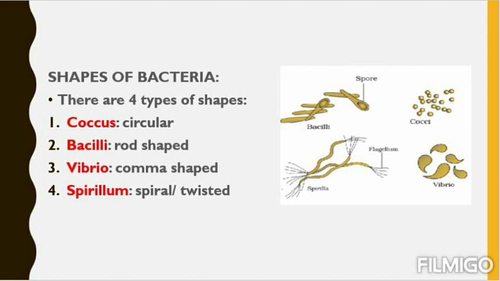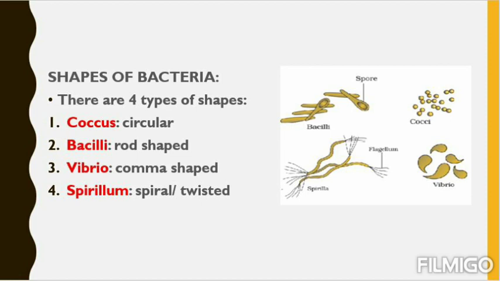Spore means we read in the reproduction only. The spore can develop into a new bacteria. That spore will shed from the mother body, then it will develop into a new bacteria. Then we'll come to vibrio. Vibrio means comma shaped. Then spirillum, those are twisted or spiral.